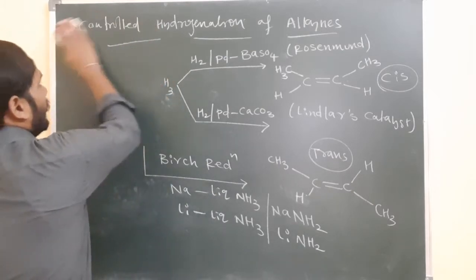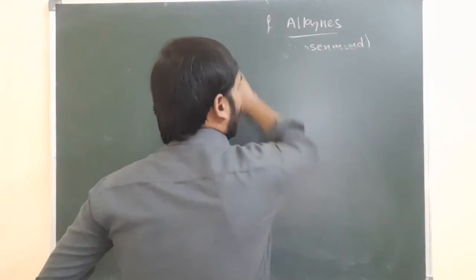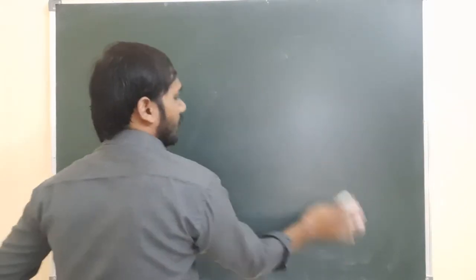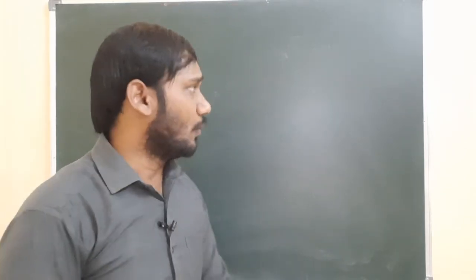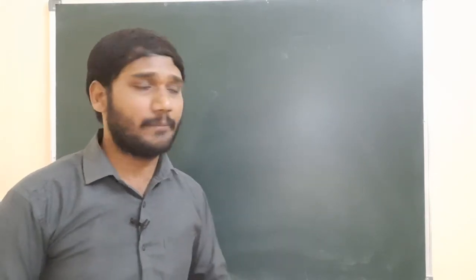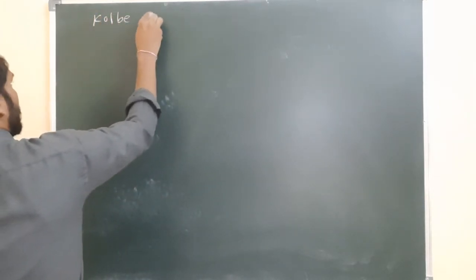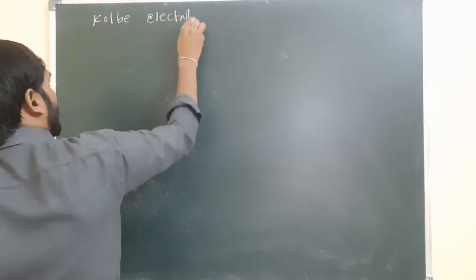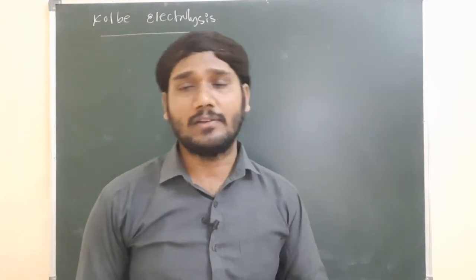Clear? So everything so far is preparation methods only. In the NCERT textbook, they have given only two preparation methods. One is dehydrohalogenation. At the same time, Kolbe electrolysis is given. But the remaining processes are not given, though the remaining processes are also very, very important. We discussed that dehydrohalogenation is completed. Next, Kolbe electrolysis, which is there in the NCERT. Let us see that Kolbe electrolysis. We discussed Kolbe electrolysis in alkanes also.